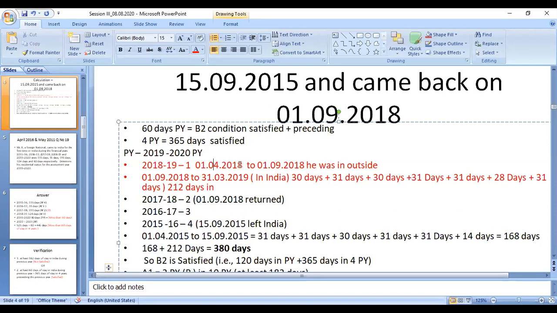So 1/4/2018 to 1/9/2018, that means up to September he was in India only, right? So the number of days calculated: April 30 days, May 31 days, June 30 days, July 31 days, August 31 days.